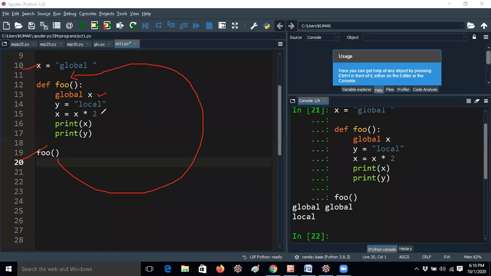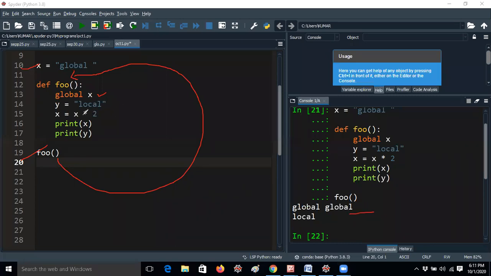Okay, so y equal to local I am giving, and x equal to x into 2. So here y has the value local, and x equal to x into 2 means global into 2. That means global will be printed 2 times. So here y equal to local, x equal to x into 2, so global into 2 means global will be printed 2 times.